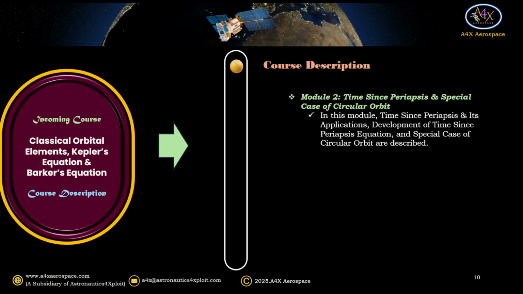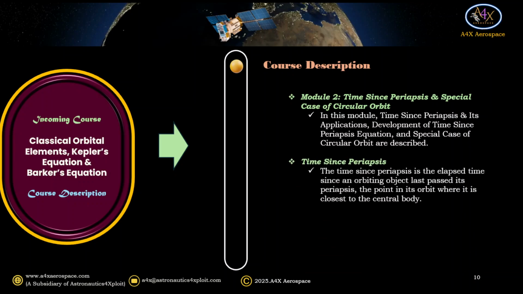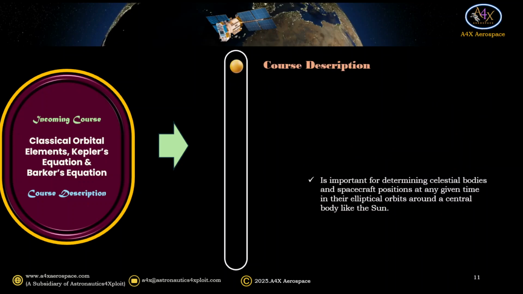Module 2, Time-change periapsis and special case of circular orbit. In this module, time-change periapsis and its applications, development of time-change periapsis equation, and special case of circular orbit are described. The time-change periapsis is the elapsed time since an orbiting object last passed its periapsis, the point in its orbit where it is closest to the central body.